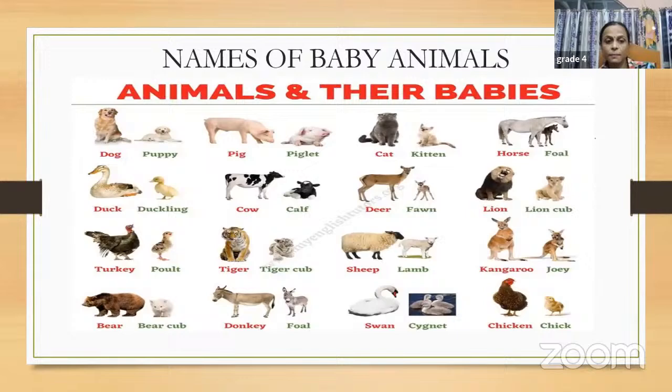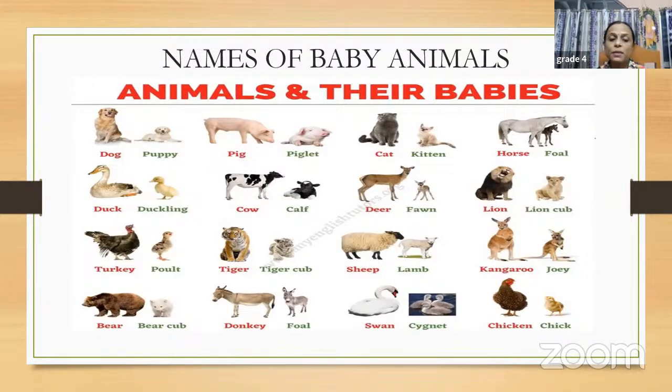And turkey is a bird, so its baby is known as a poult. The baby of a sheep is known as a lamb. And the baby of a kangaroo is known as a joey. Something we need to remember, children, because this will be asked in our exams: the baby of a kangaroo is known as a joey, the baby of a horse is known as a foal, and the baby of a cow is known as a calf. These are some of the common things that we need to remember.